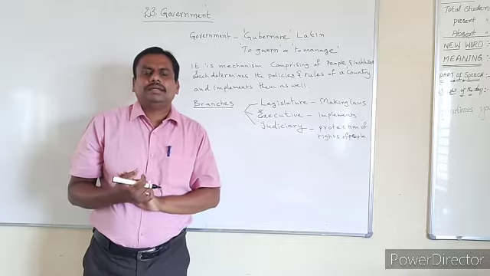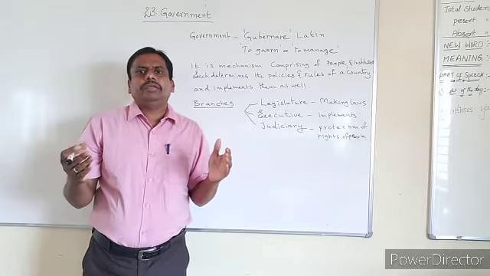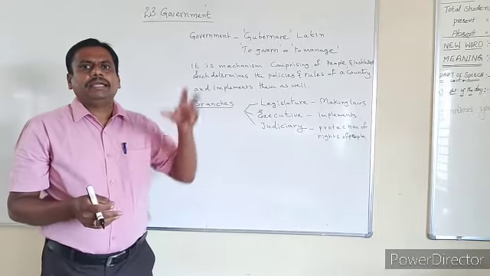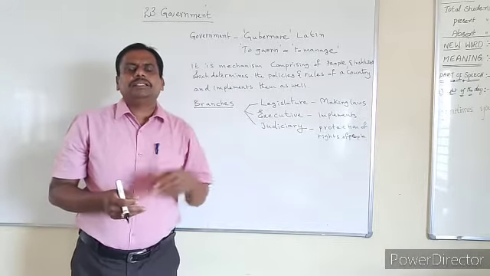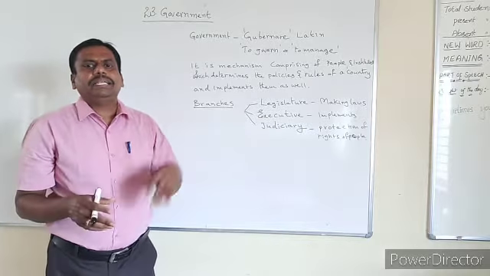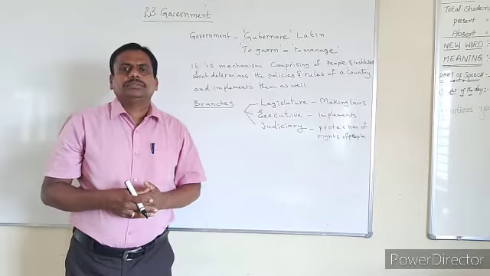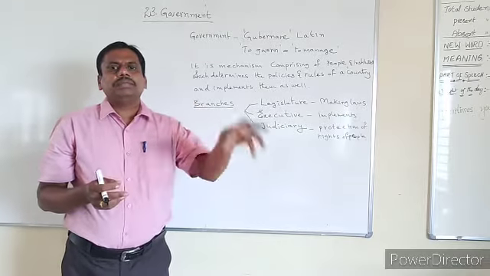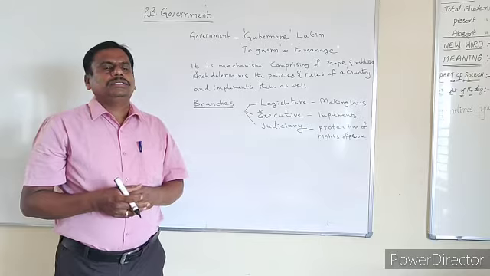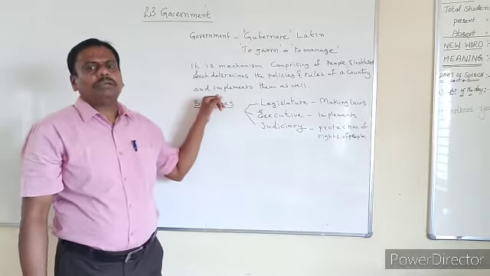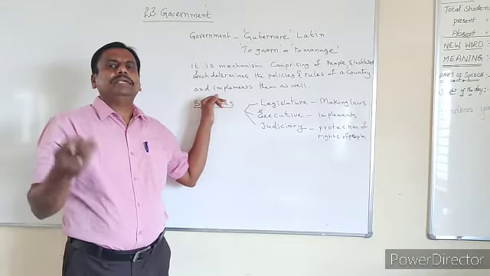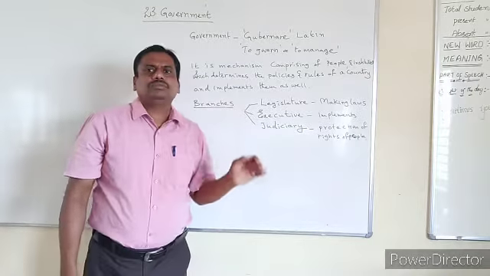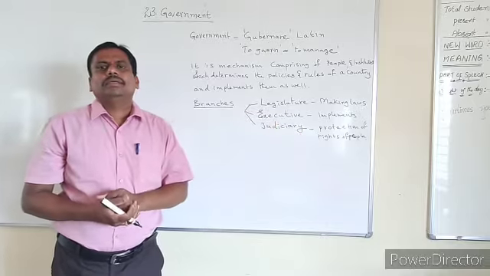Just now I told you that if there is no government in a country, you can find disorder. Some people may damage the properties of others. Some people may disturb the life of others. So there should be a mechanism to stop such things in order to help such people. So that's why we should have a government. If there is no government, there will be disorder in the country. So even in that, we should have some branches.